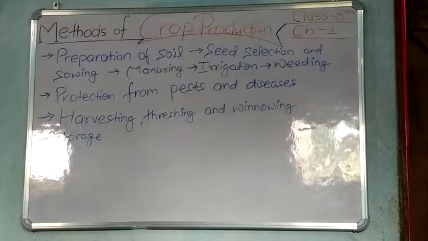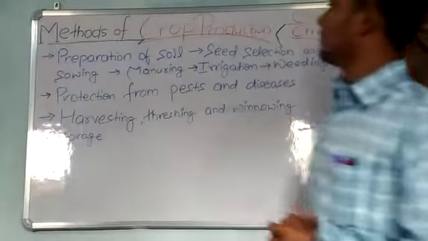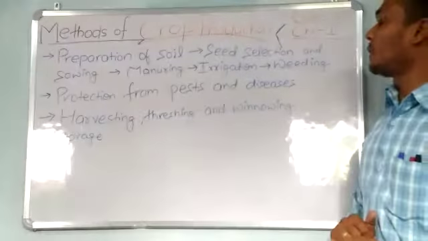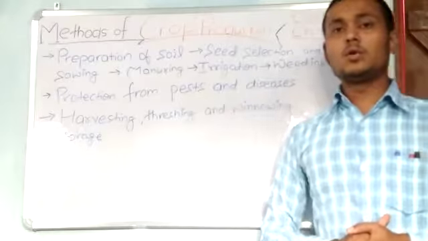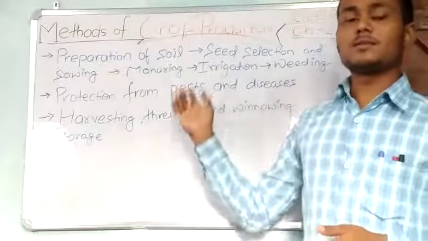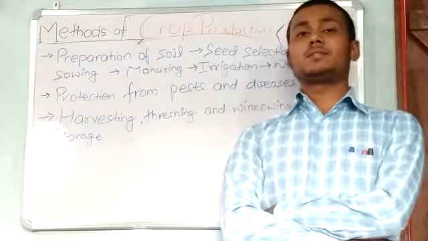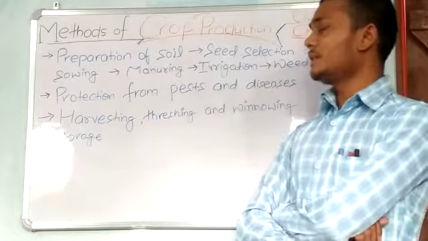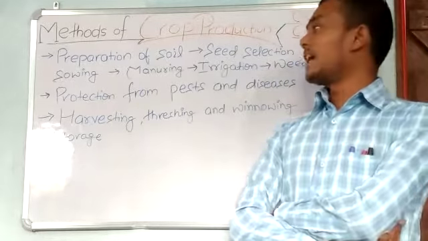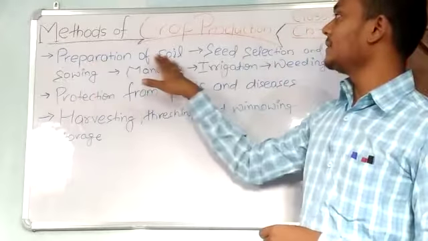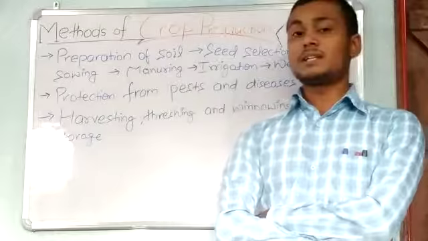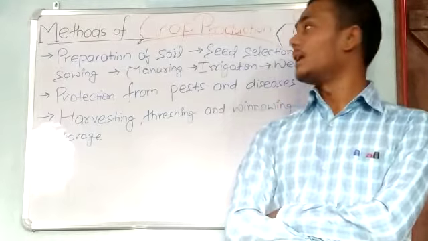Okay, so these are the methods of crop production. Look at all the procedure, the steps by which a crop is produced in the soil. First we have to prepare the soil. The first step of crop production is preparation of soil.